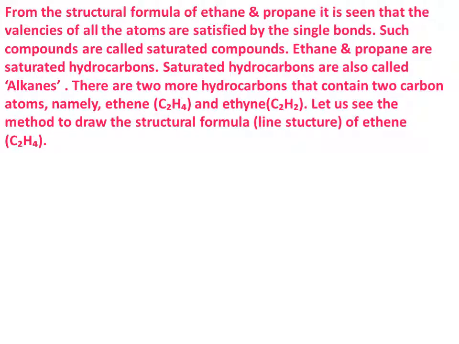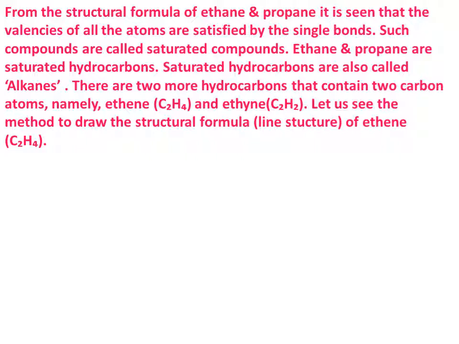From the structural formula of ethane and propane, it is seen that the valencies of all the atoms are satisfied by single bonds. Such compounds are called saturated compounds. Ethane and propane are saturated hydrocarbons. Saturated hydrocarbons are also called alkanes. There are 2 more hydrocarbons that contain 2 carbon atoms, namely ethene C2H4 and ethyne C2H2.